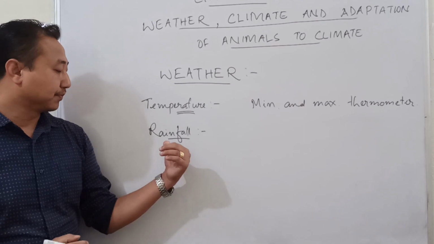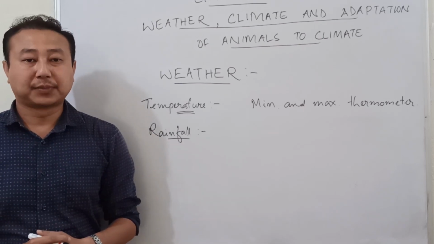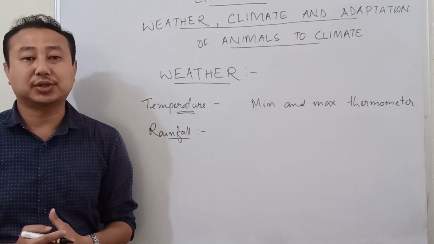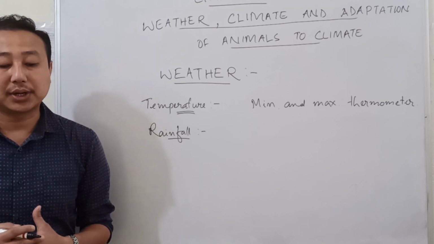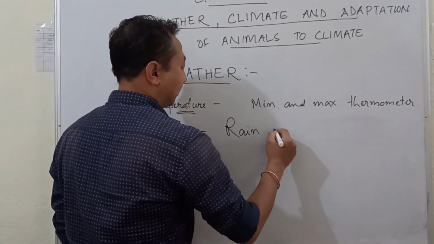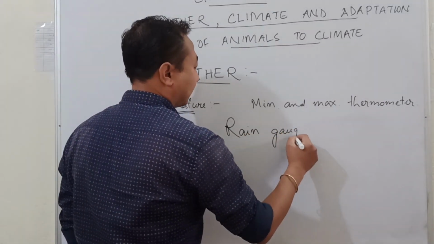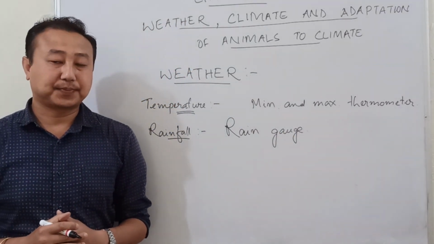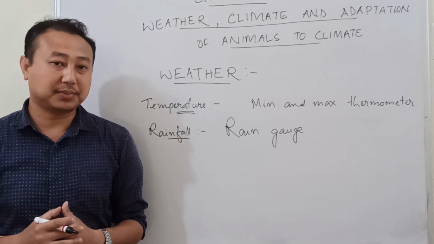The next element is rainfall. It is measured with the help of a device known as a rain gauge. A rain gauge is a simple device having a funnel and a jar at the bottom.